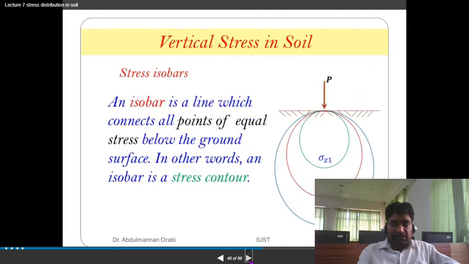And these are the stress isobars. An isobar is a line which connects all points of equal stress below the ground surface. In other words, it is a stress contour.